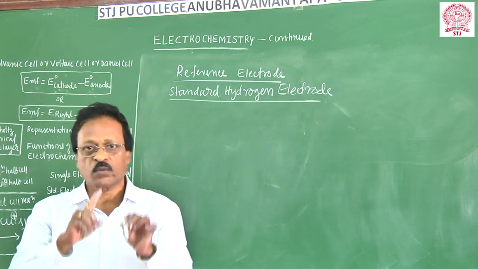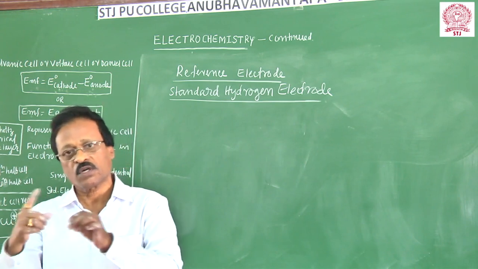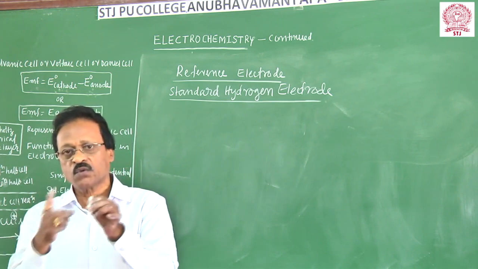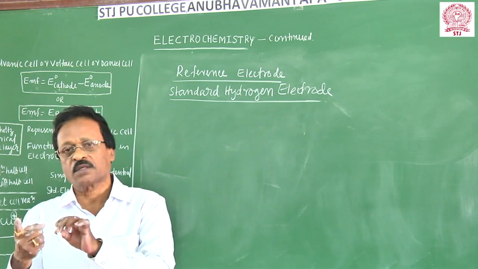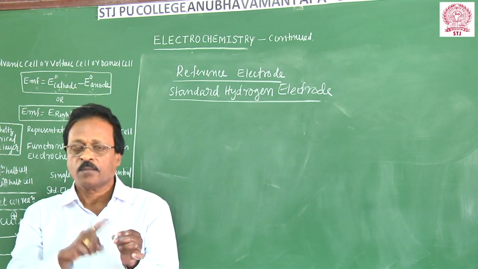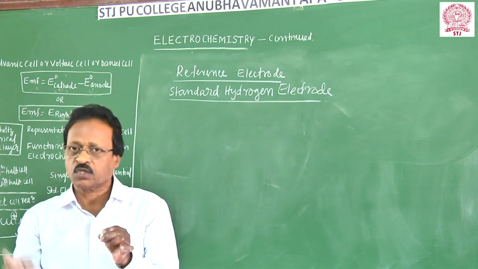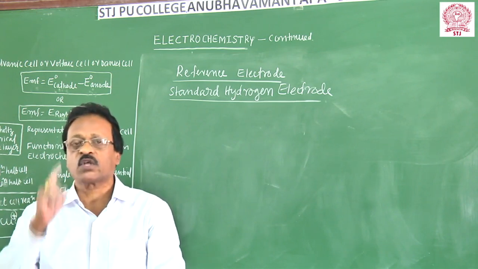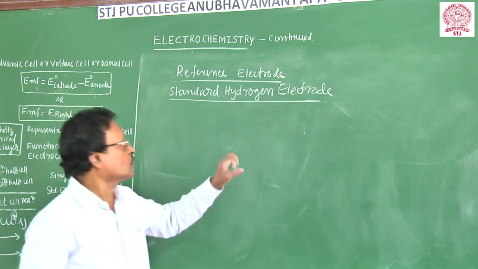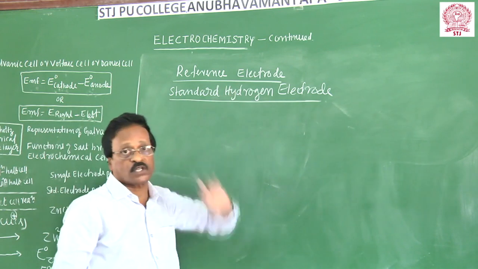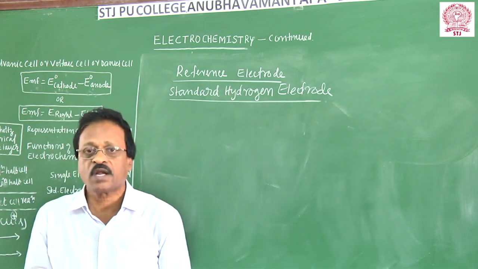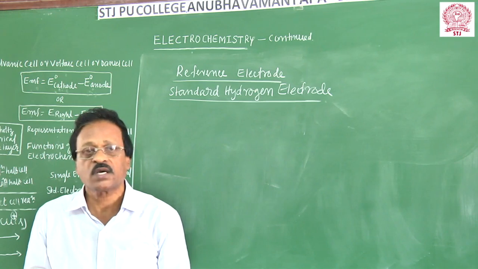Now EMF is the potential difference between the cathode and the anode. EMF I am going to measure. I use one as the cathode and another as the anode, an electrode of known potential. By measuring the EMF of the cell, and knowing the potential of the standard electrode, the single electrode potential can be calculated. And that electrode is called the reference electrode. Very commonly, we use the standard hydrogen electrode as a reference electrode.